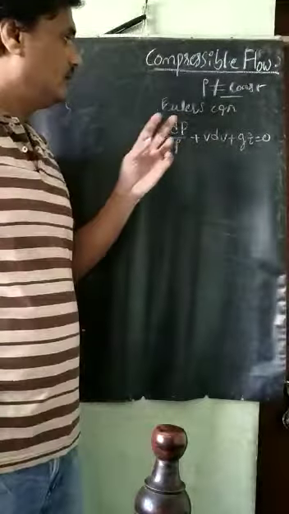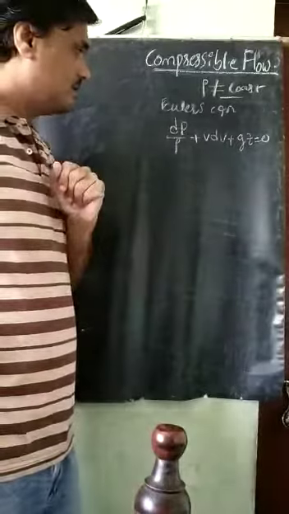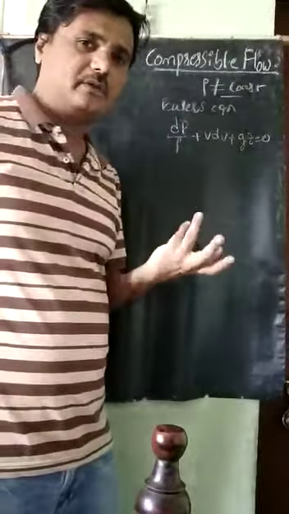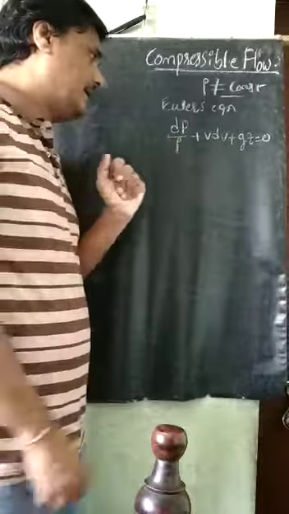In this equation, if we integrate, we will get Bernoulli's equation as we have studied. So now I will integrate it.